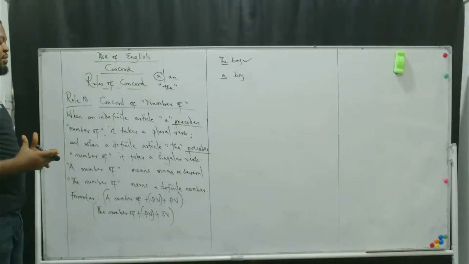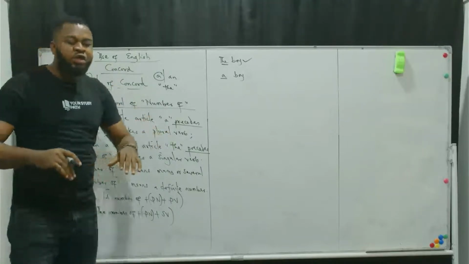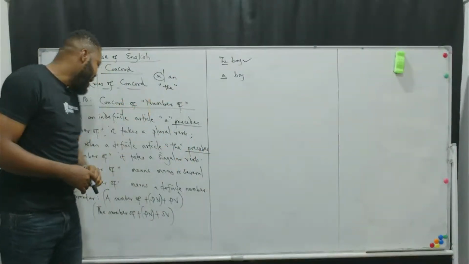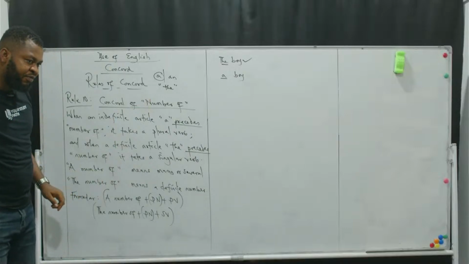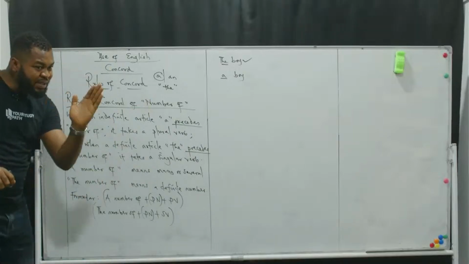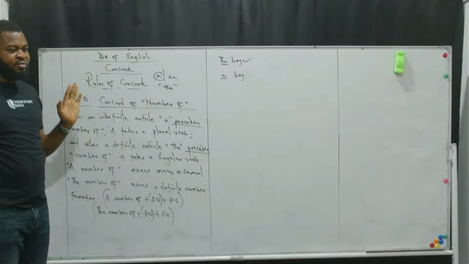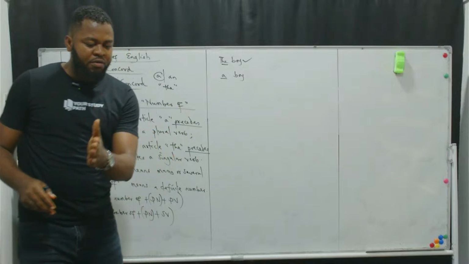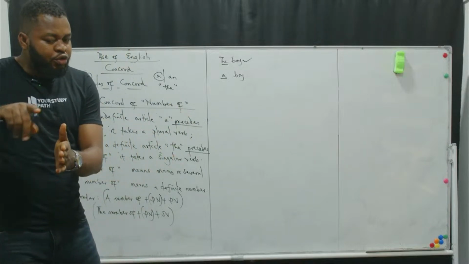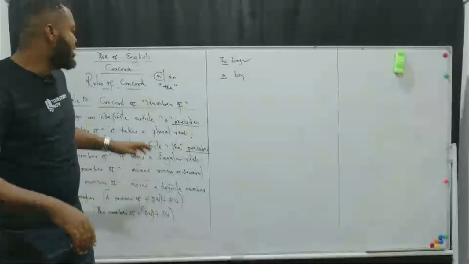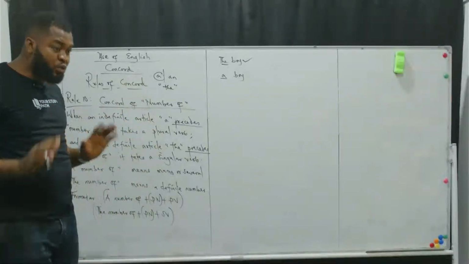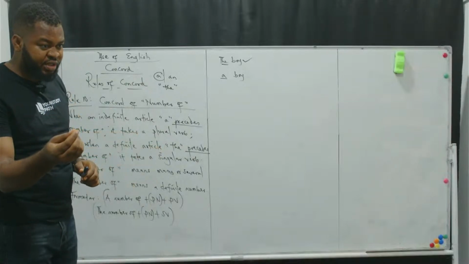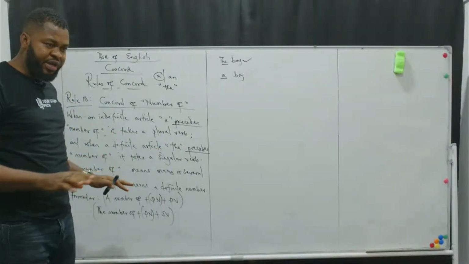And always have this mindset. When you're talking about a number of, you're talking about numerous, many, several. And when you're talking about the number of, you're talking about a specific or a definite number. In your exam, when you see a number of, in your mind, you should be expecting a plural verb. Rules are automatic. However, there could be cases of exceptions. But as this stands, there is no exception to it.